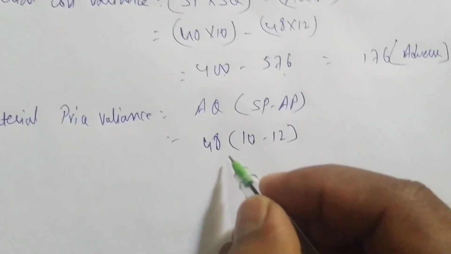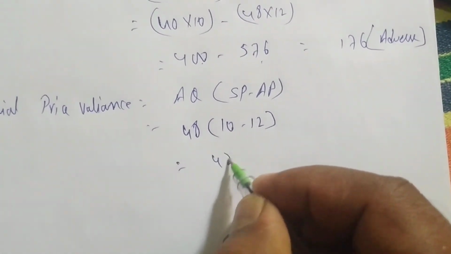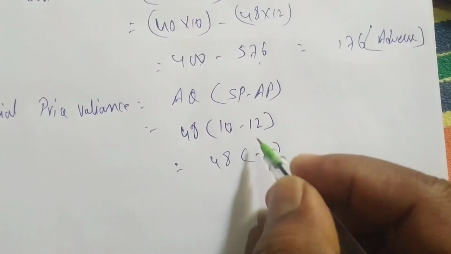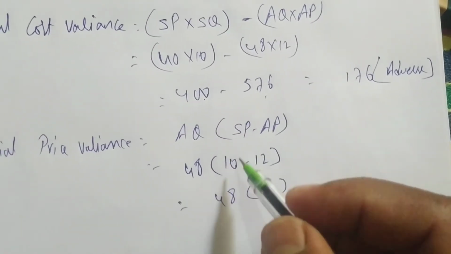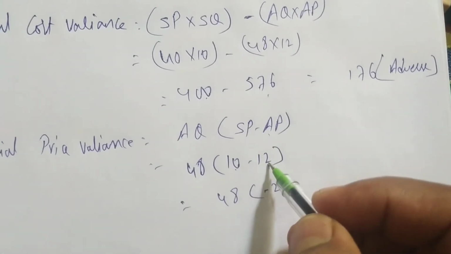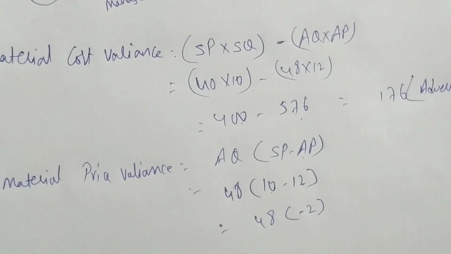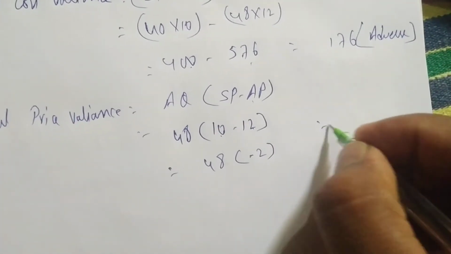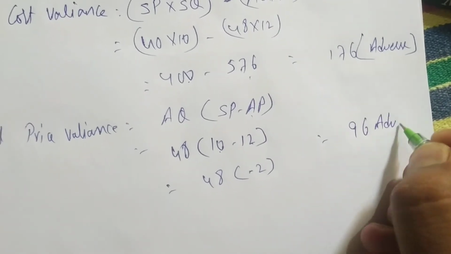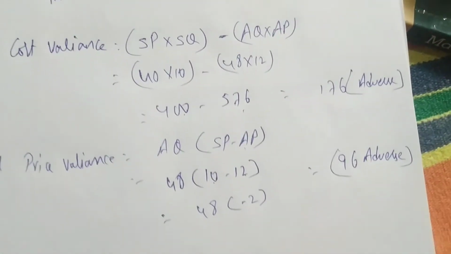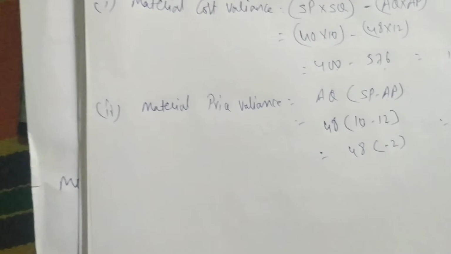Now you take 48 into minus 2. The company is saying to incur expenditure of 10, but he incurred expenditure of 12 rupees. Two more he incurred. 48 into 2 is 96. So we are getting 96 adverse. So who is responsible? The purchase manager is responsible.